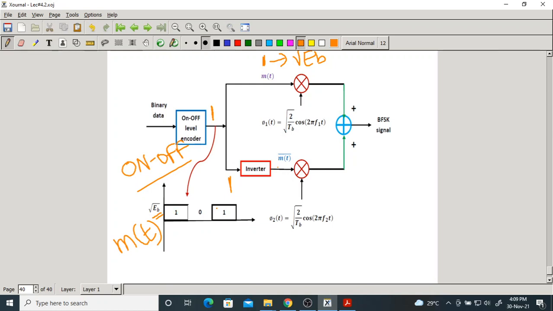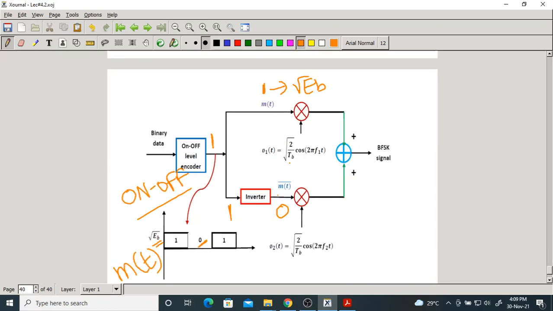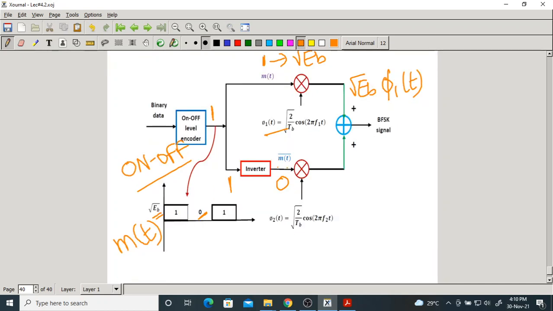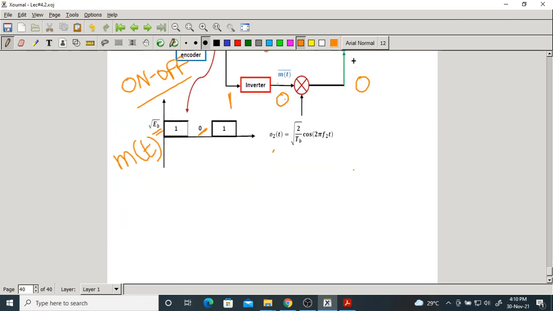The complement of 1 is 0, so the amplitude is 0. Now we have multipliers. From the upper portion we get root EB into phi 1 of t. From the lower portion, 0 into phi 2 of t is 0. Finally, the waveform you get is root EB into phi 1 of t. It is for bit 1.